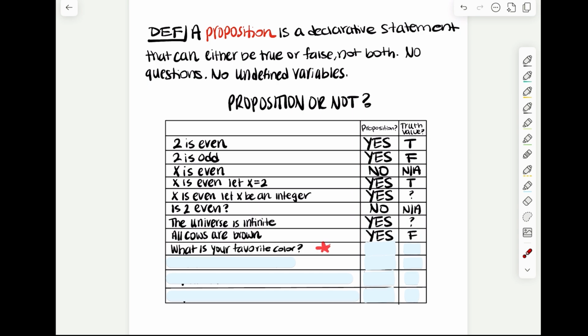What is your favorite color? This is a question. Propositions have no questions, so it is not a proposition, and so therefore the truth value is not applicable.